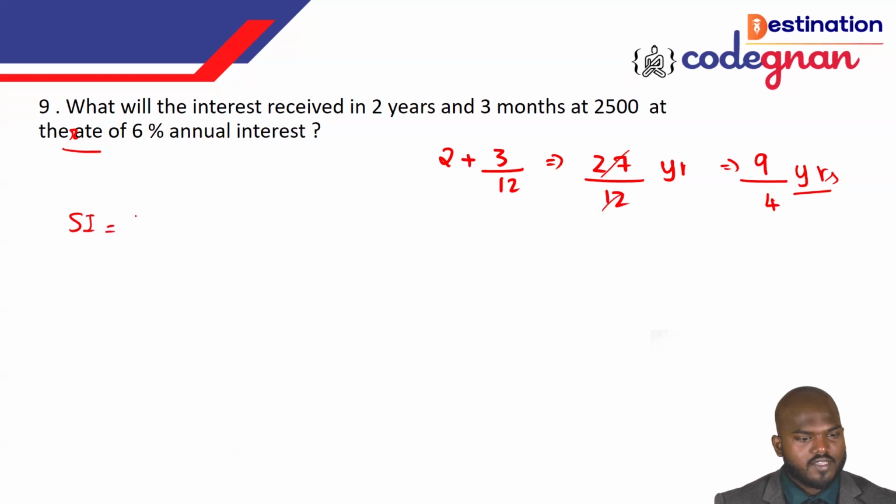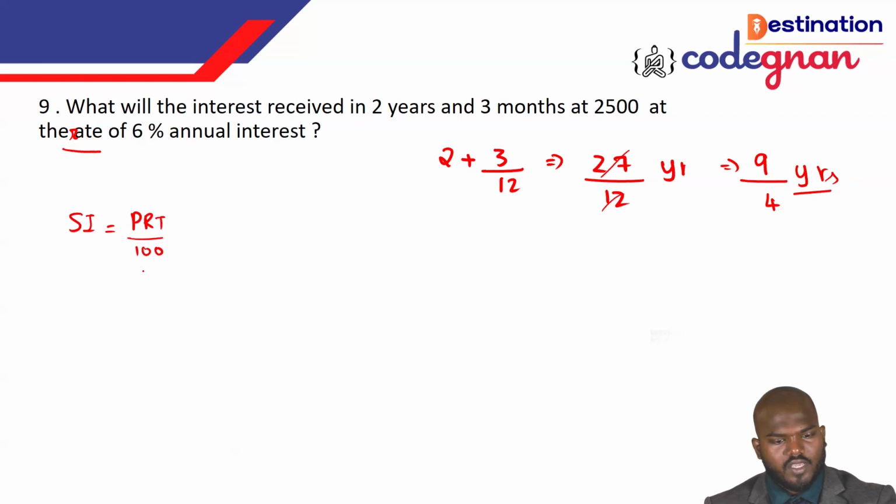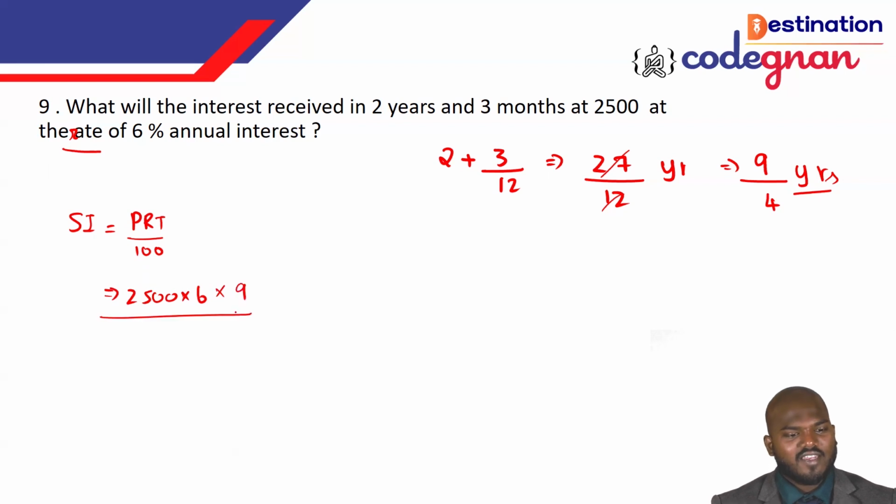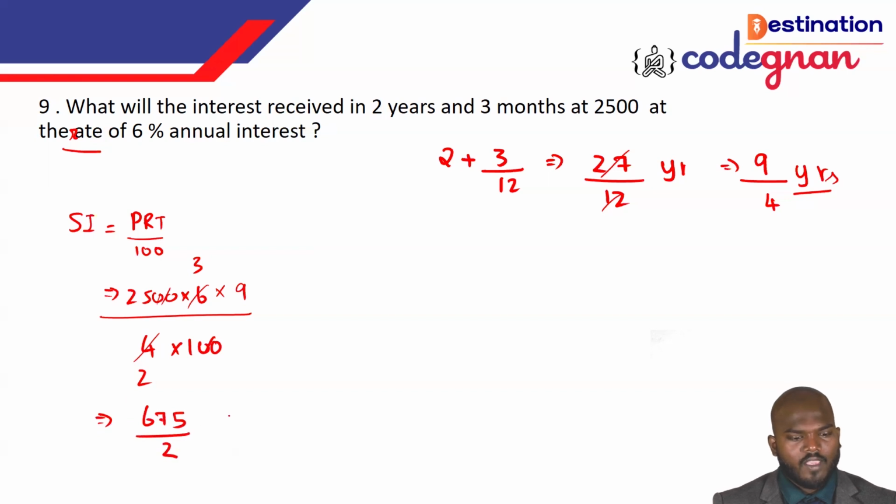Then I'm using the formula SI is equal to PRT by 100. The P is 2500, R is 6%, and T is 9 by 4, times 100. The 0s get cancelled, and then you have the 4 here. 4 times 25 is 100, and you're left with 9 times 6 times 25 over 4 times 2, which gives 675 by 2. If you reduce this further, that will give you the answer 337.50 as the final answer.